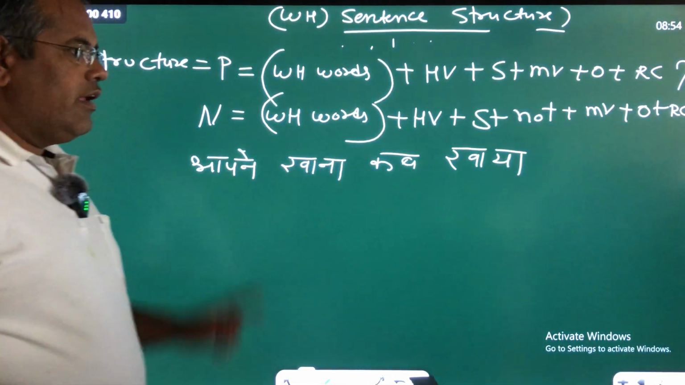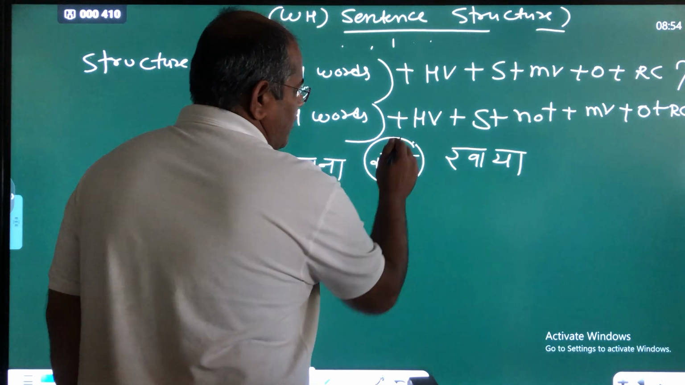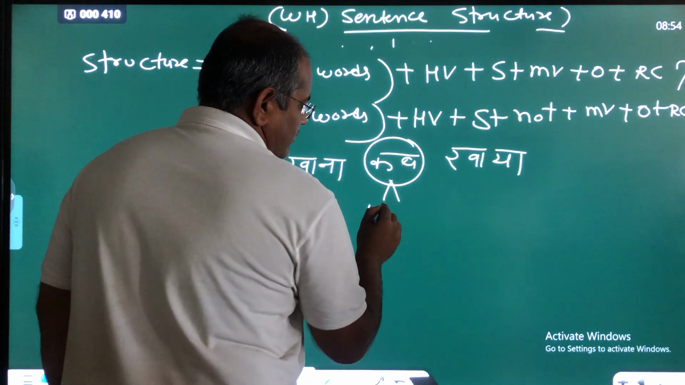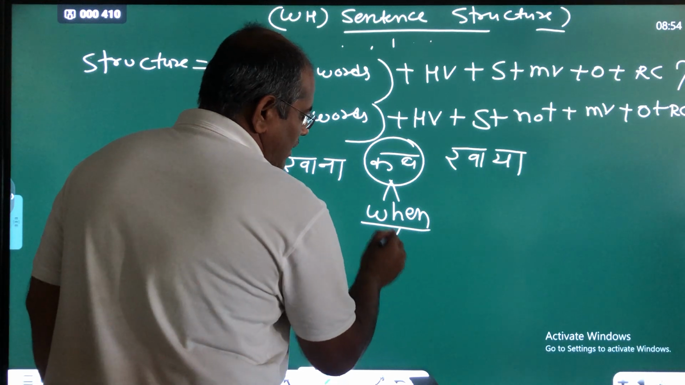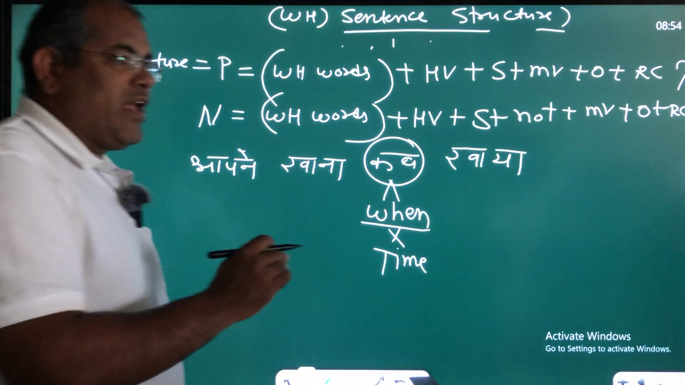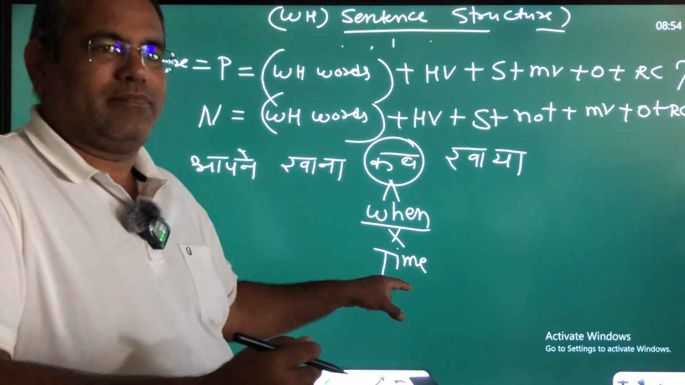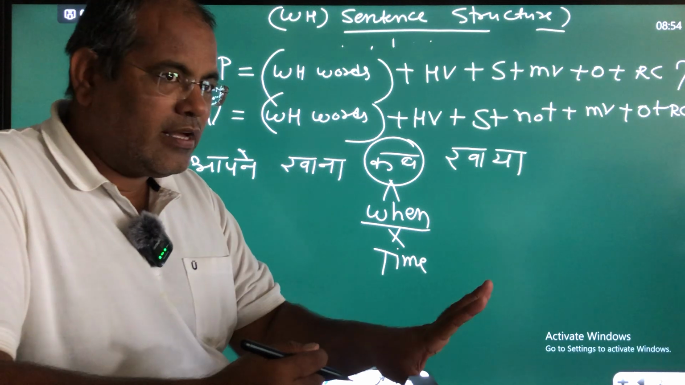Okay. Here in this sentence we are using the WH word kab. It means when. Is that clear? When asks the exact time to do anything. Is that clear? Is that clear?